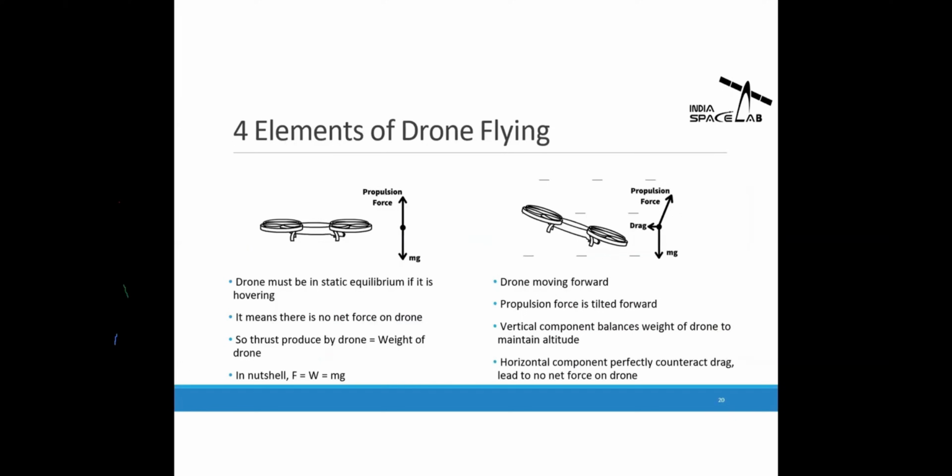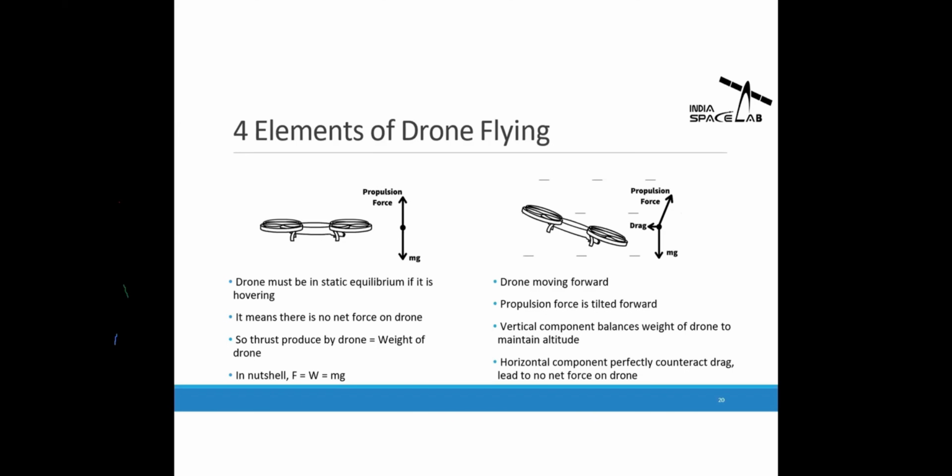Let's say I want to hover the drone at a specific height. So what do I have to do, and what forces will act at that time? At the ground, there is the gravity force, which is mg. Then if I want to lift the drone, move it up, I have to generate the lift force. And as we know, the drag force will always oppose the movement of the drone. So if the drone is moving upward, then the drag force will definitely act opposite to it. Now there are two forces on the bottom side, gravity as well as drag, and two forces on the upside: one is the lift force and the second is the thrust force, which is the propulsion force. So this is how the four forces act when we do the takeoff.